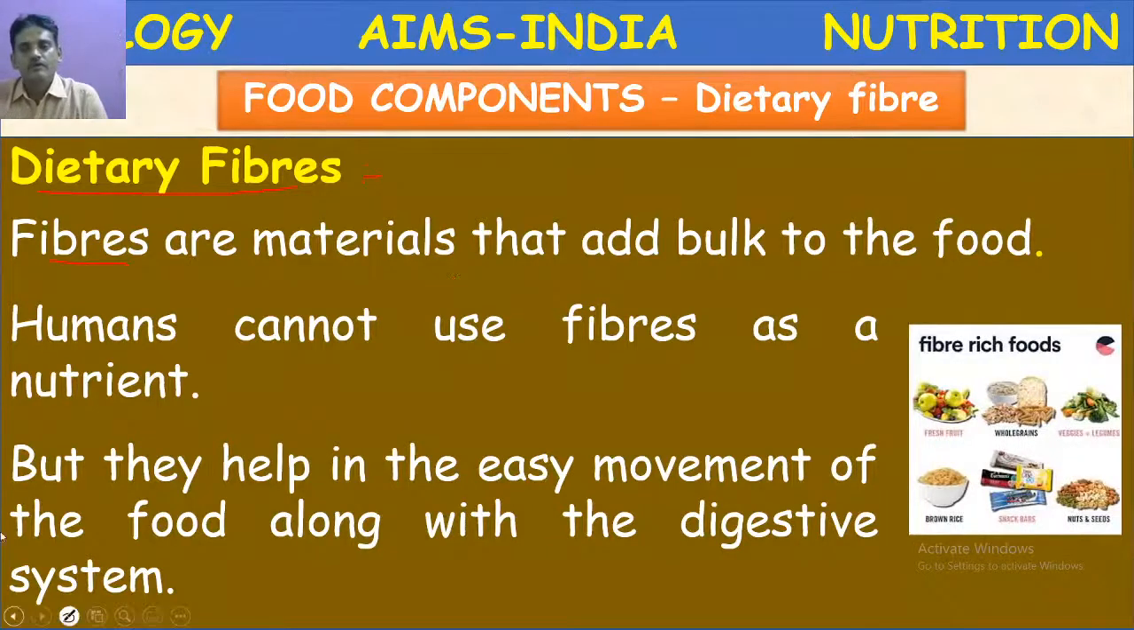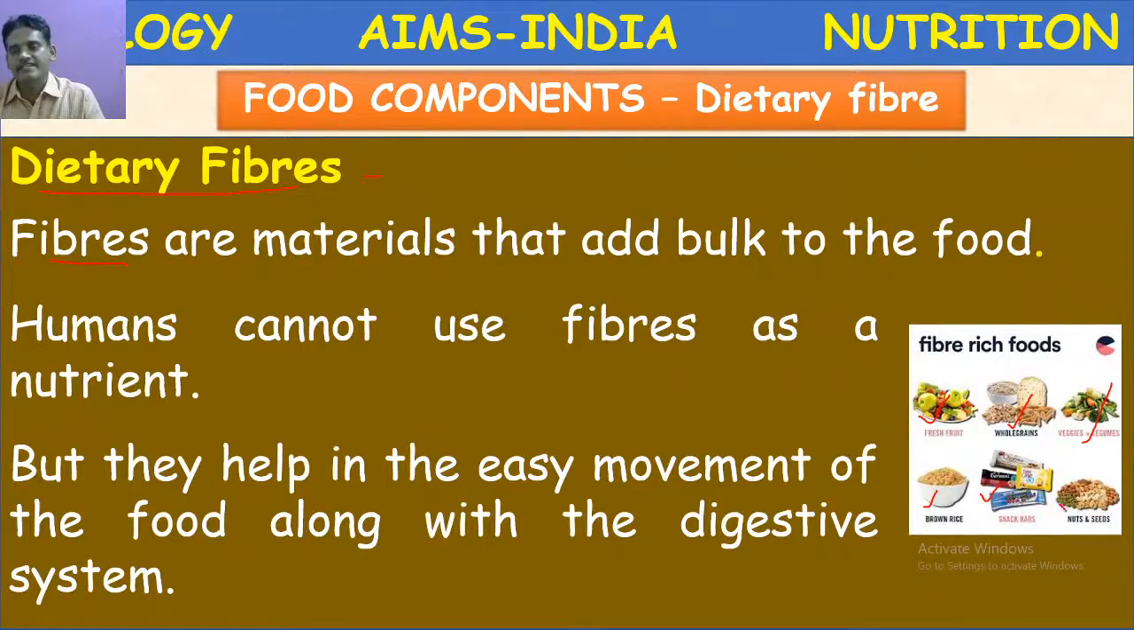Next, here some food materials are given. Fresh fruit, or we can say salads, different green salads. Then whole grains, also rich in fiber. Bread, wheat bread, veggies and legumes. Then brown rice, nowadays becoming popular, the brown rice, unhusked rice. It also contains more fiber, and the different chocolates which we consume also contain this fiber.